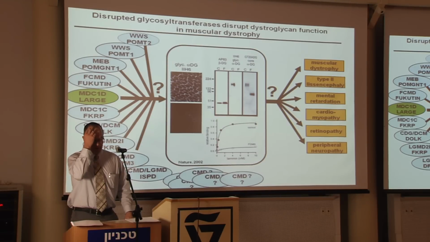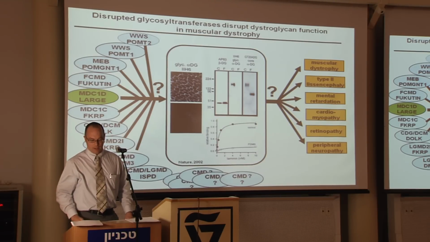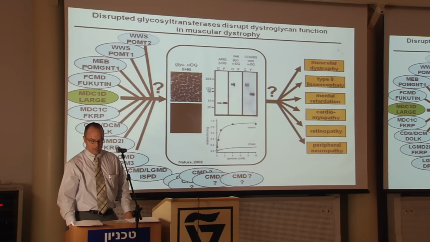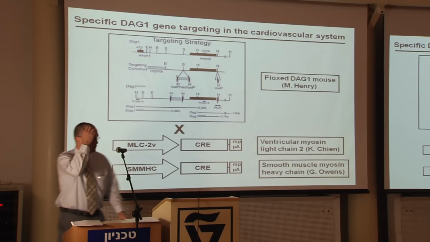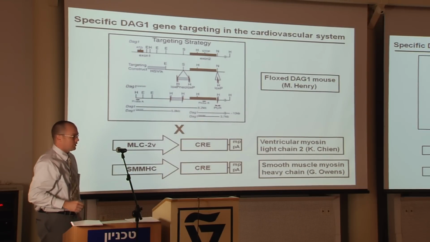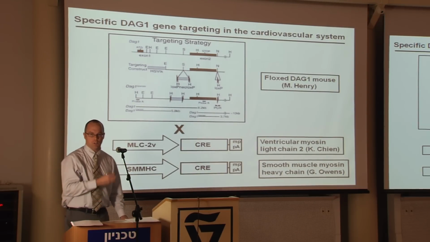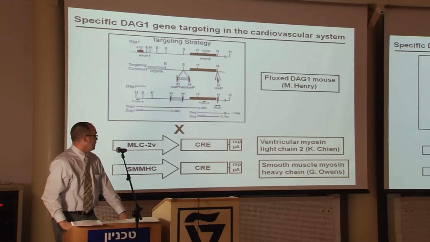We've made quite a bit of progress in this using tissue-specific knockout mice to knock out dystroglycan in specific tissues to try to determine whether dystroglycan is important for this phenotype. One of these experiments is shown here, where we took the dystroglycan floxed mice and crossed it with 2 different Cre lines, one to drive expression of Cre in